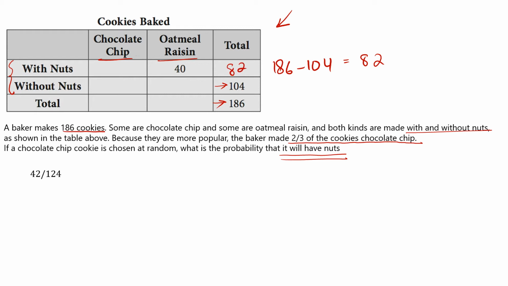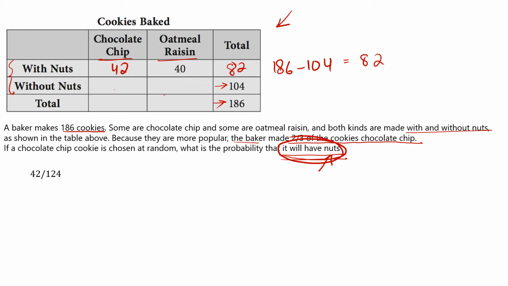Now out of 82 cookies, 40 are oatmeal raisin, so of course 42 will be chocolate chip. Now they are asking only about chocolate chip cookies which have nuts, so no need to complete the table without nuts. Don't waste your time.